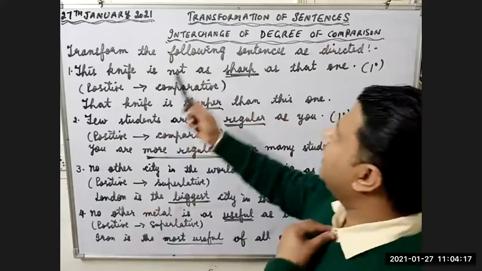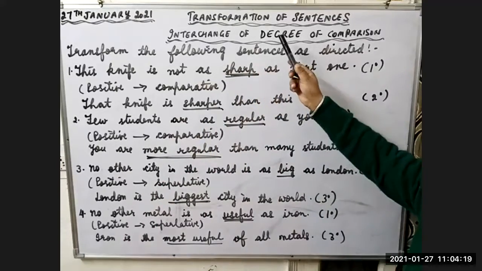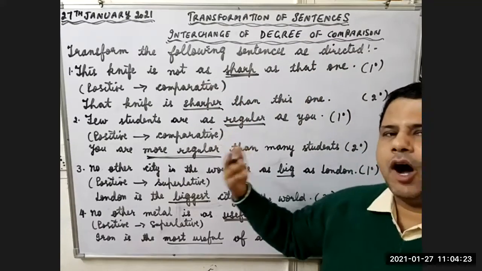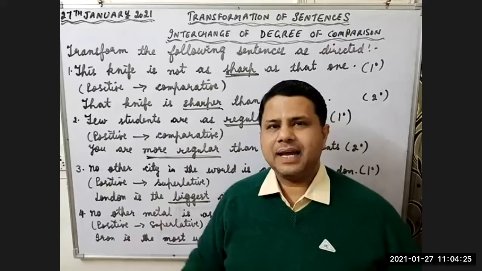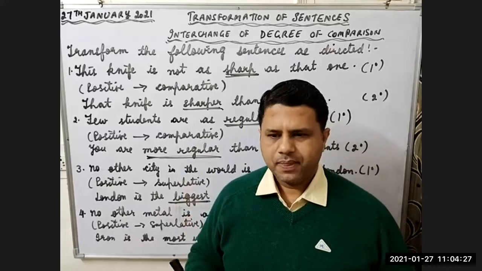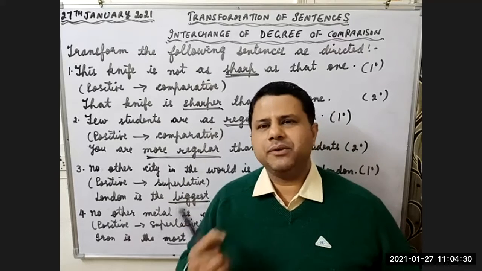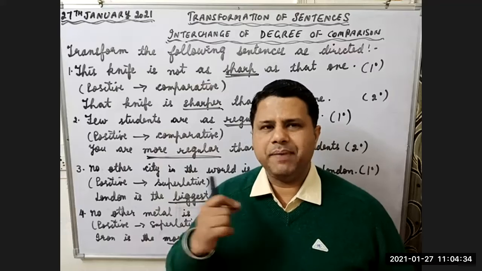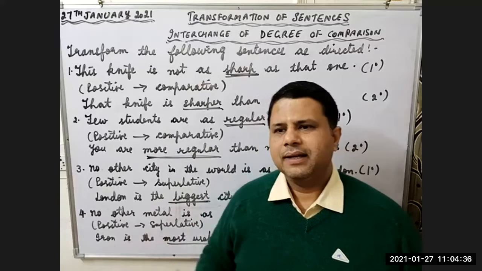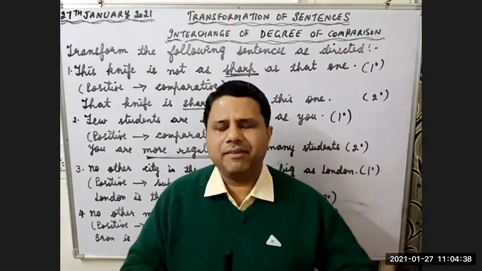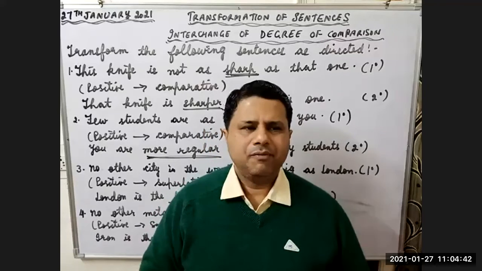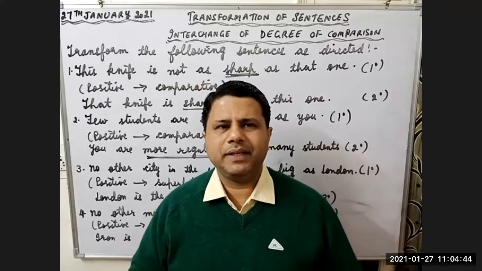But look at the title of this topic, degree of comparison. We'll see how much comparison is there. There can be a zero comparison also. Zero comparison between two things, then the degree will be 0 degree, right? No comparison. Then when we compare one thing to another, then it will be second degree. When we compare one thing with all, that will be third degree.